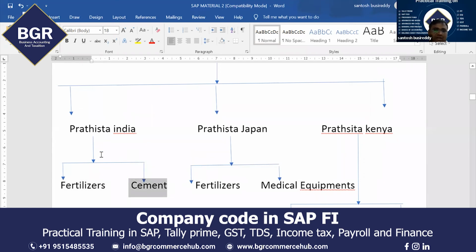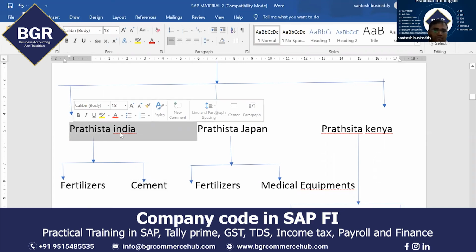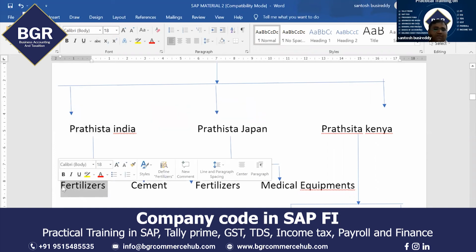This profit center you can link to your company code. That means now you can prepare 3 sets of financial statements. One is for the entire company, 1 set of financial statements. Another for the fertilizers business, separate financial statements. That means at the profit center level also you can prepare balance sheet and profit and loss account.